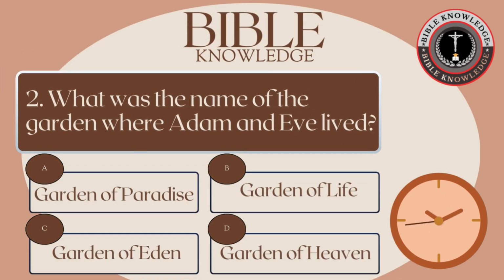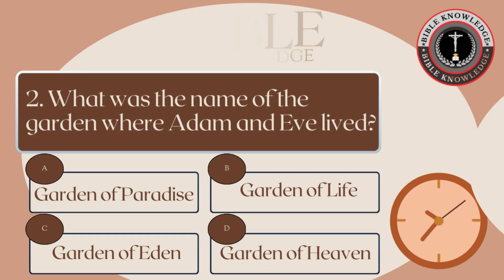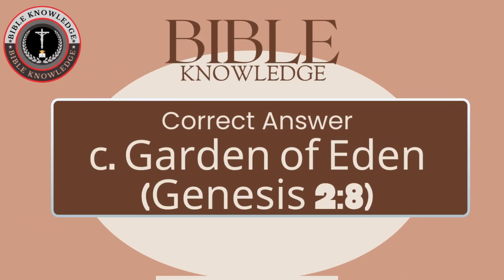2. What was the name of the garden where Adam and Eve lived? A. Garden of Paradise. B. Garden of Life. C. Garden of Eden. D. Garden of Heaven. Correct answer, C. Garden of Eden, Genesis chapter 2 verse 8.